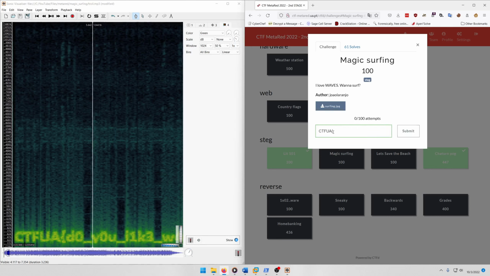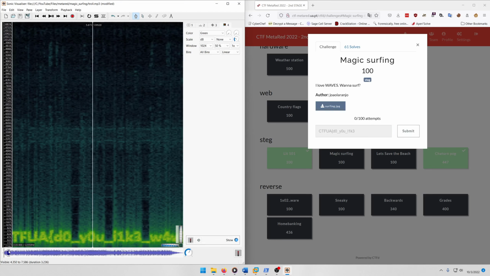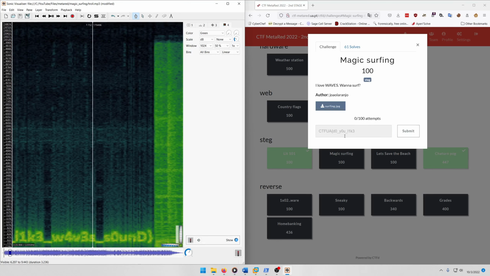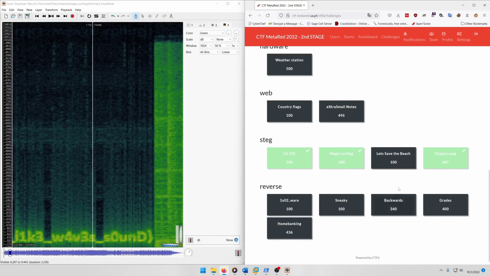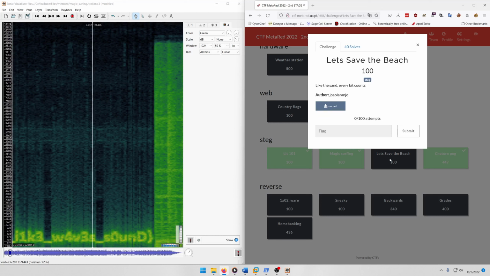CTF UA. Do you like waves sound. I think that's correct. So let's submit it. All right, let's move on to let's save the beach. Like the sand, every bit counts.